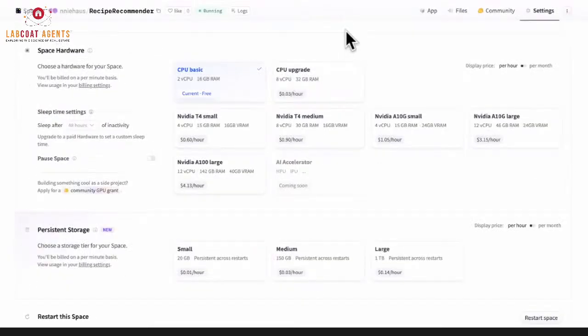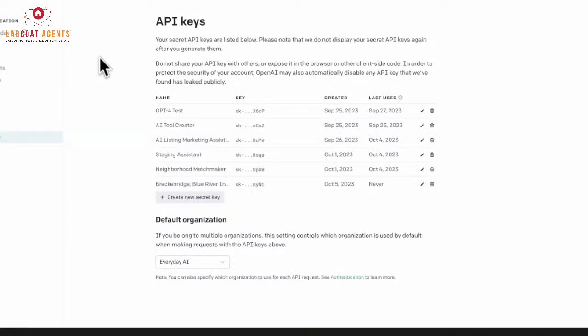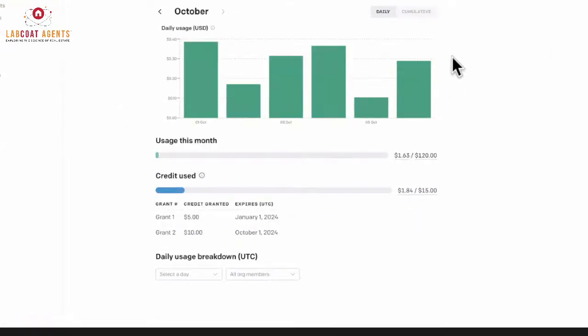So what that does is it's going to allow you to use the back end of OpenAI, right? So it's the same technology that ChatGPT is built on top of. And what's really crazy here, this is maybe my favorite part. I've given hundreds of people access to these tools. I've been testing them like crazy. And so far, I've spent $1.84 this month.